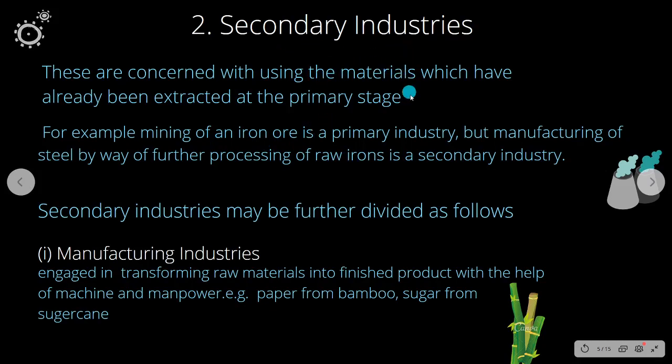Now this secondary industry is further subdivided into manufacturing industries. Here, with the help of manpower and machine, they convert that into a product like paper from bamboo, sugar from sugarcane. They are examples of manufacturing industry.